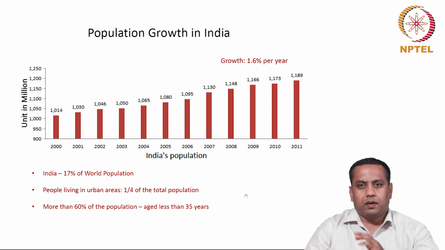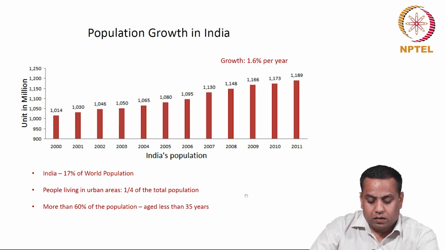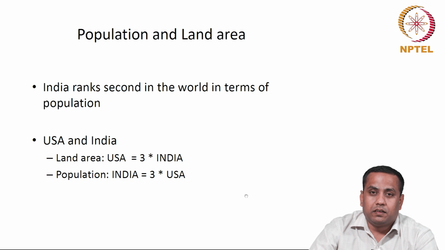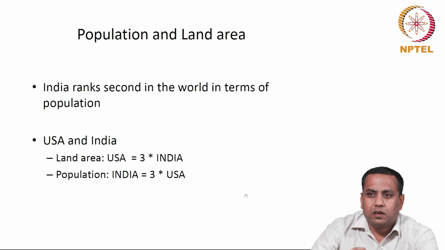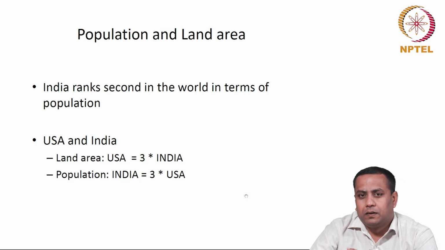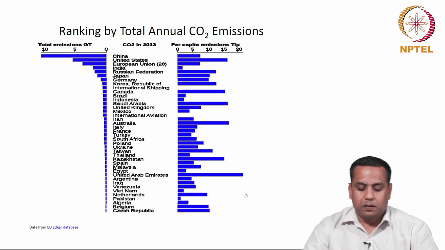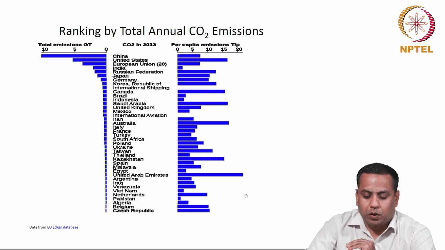Now, if we compare India with other countries in terms of population and land area, for example, let us compare US and India. Population of India is 3 times bigger than US, whereas the land area in US is 3 times bigger than India. So, that gives an indication of the population density in India and the constraints in terms of resource availability. We are one of the top 5 countries in the world in terms of energy use and emissions, whereas in terms of per capita CO2 emissions, India stands in the bottom of the list.